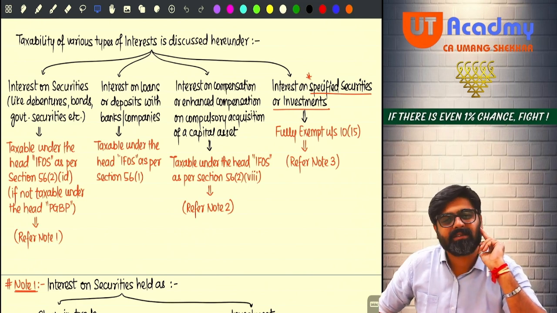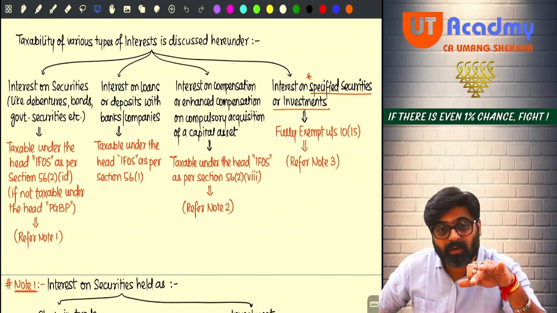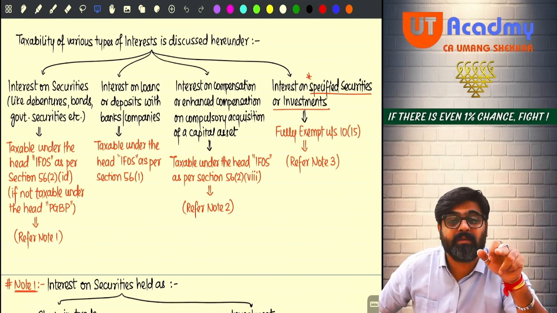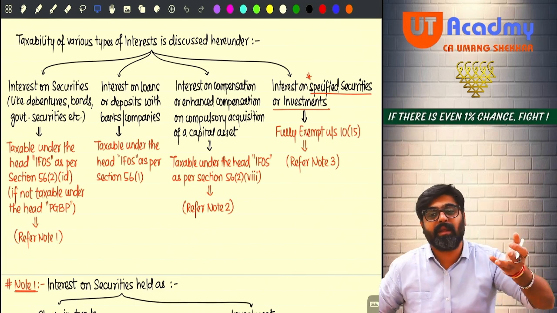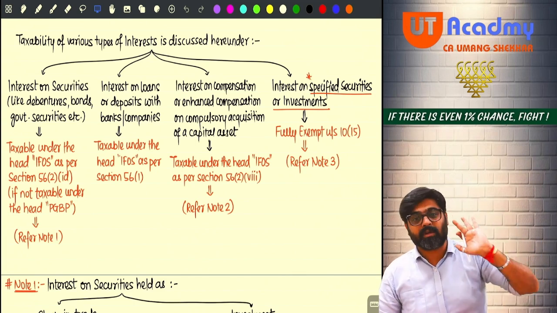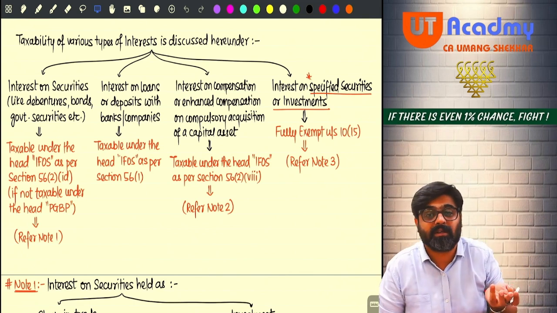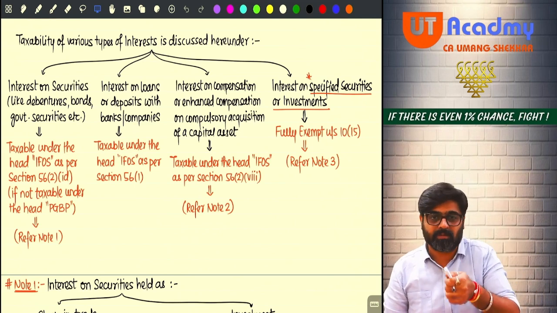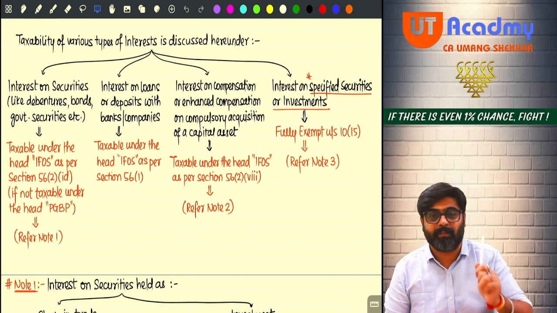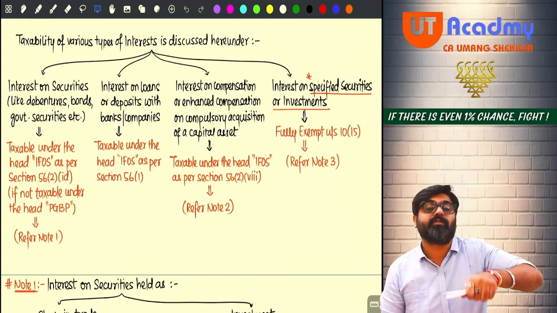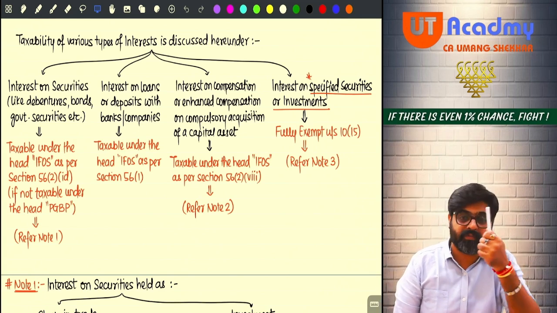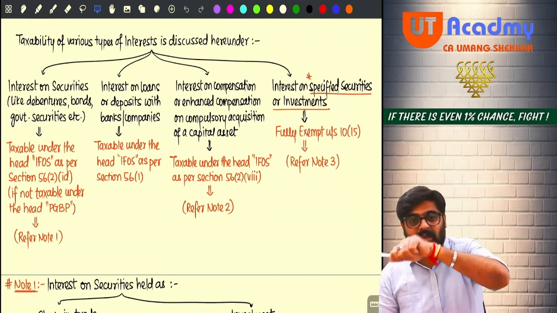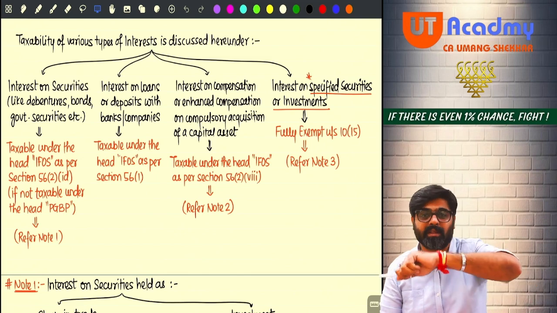That extra interest is not the consideration for transfer of your asset. Hence that interest cannot be charged under the head capital gains. Under the head capital gains, what will be charged? The consideration for transfer of the capital asset. And what was the consideration? Compensation as well as enhanced compensation. That will go to capital gains. But if some extra amount comes in the form of interest, it is not treated as consideration for transfer of your capital asset, and it cannot be taxed under the head capital gains.